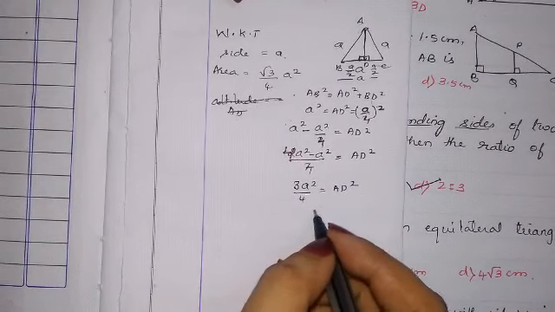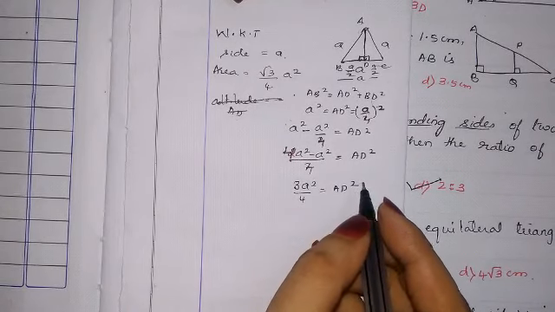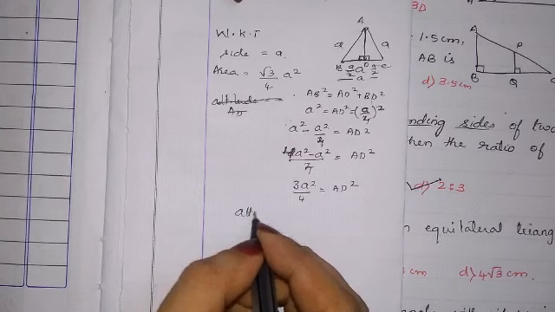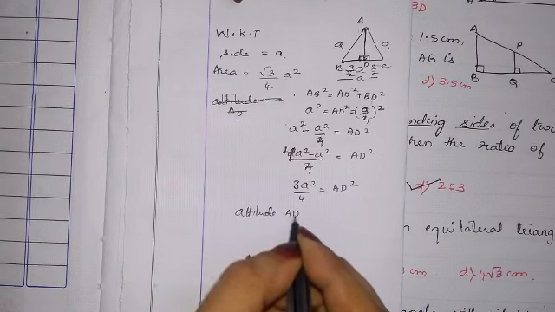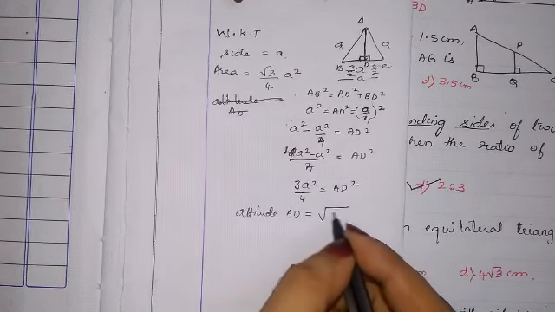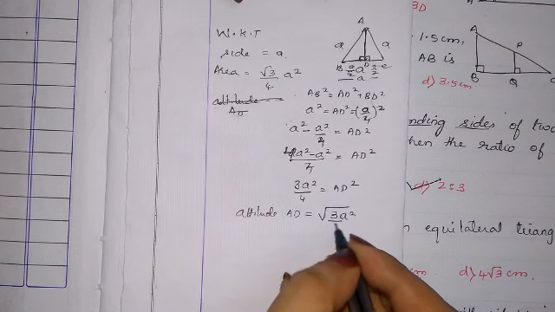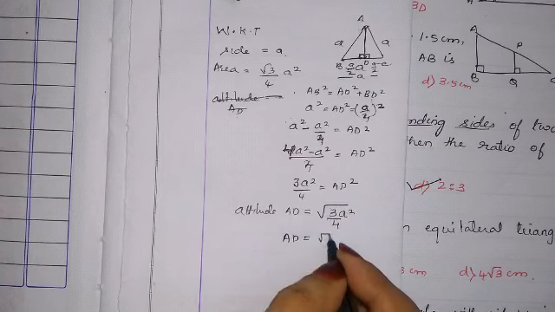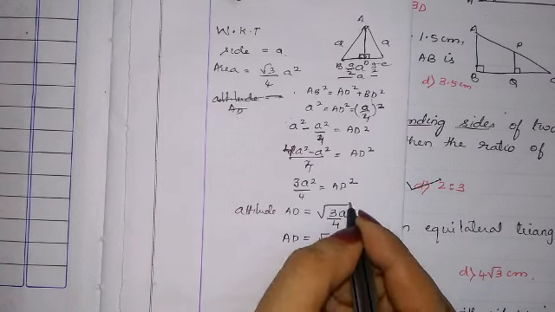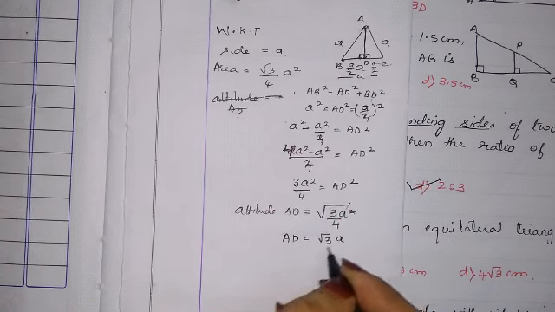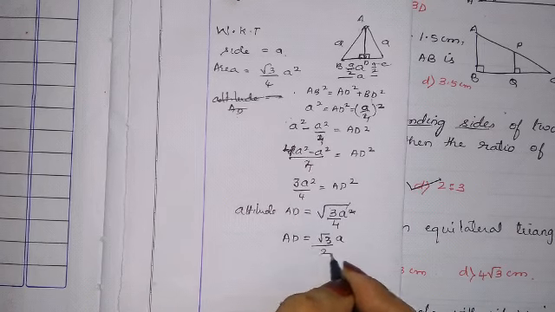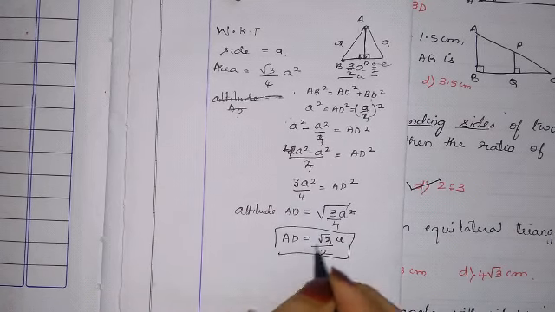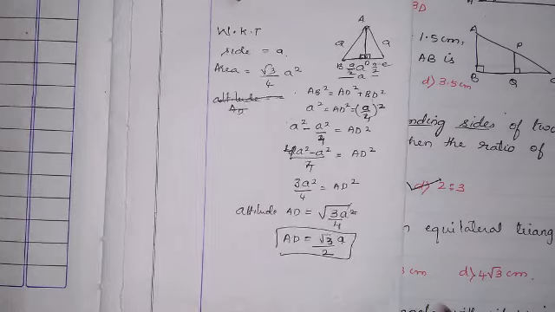And we don't know, AD is altitude. We don't want altitude square. We want only altitude. Altitude AD is equal to root of 3A square by 4. Everything comes under root. AD is equal to root 3, square of A and root get cancelled. Root 3A upon root of 4 is 2. So the correct answer should be root 3 by 2 A.